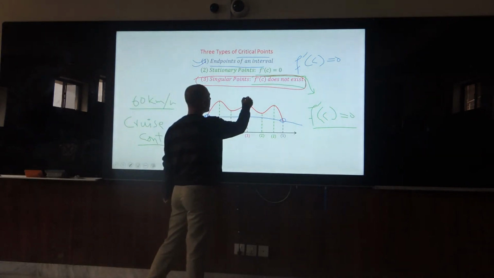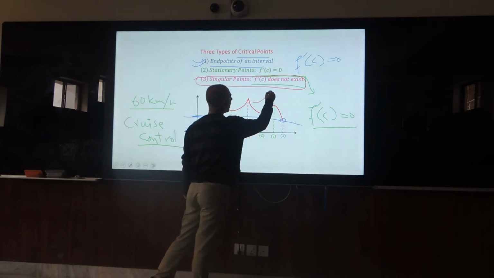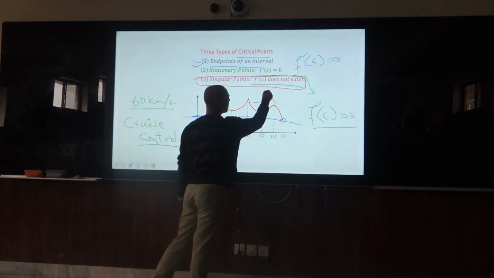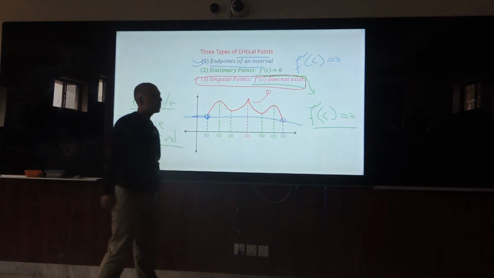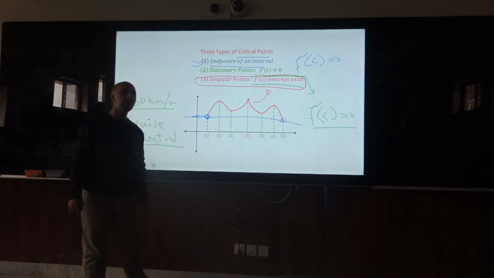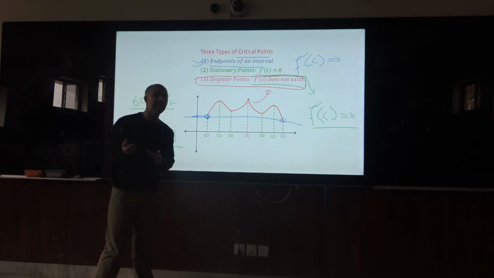Why? Because the system, for example going this way, has an abrupt change, or you can say a very sharp change. See, the car is moving, but on a sharp bend an accident can happen.